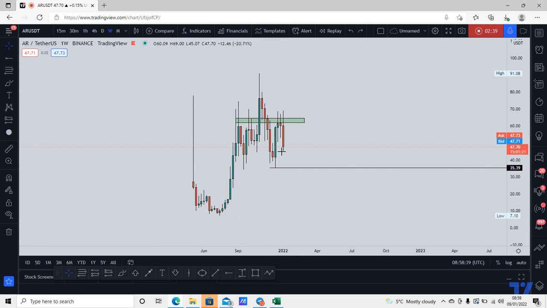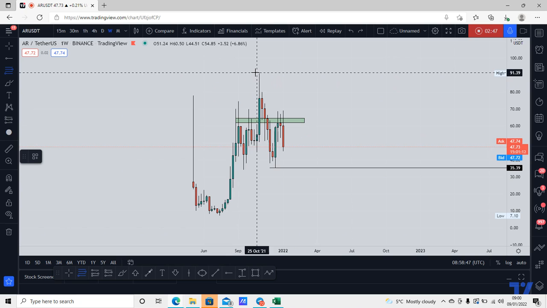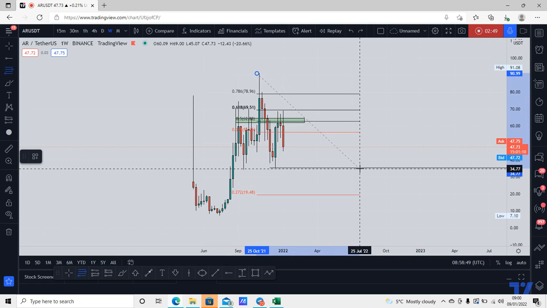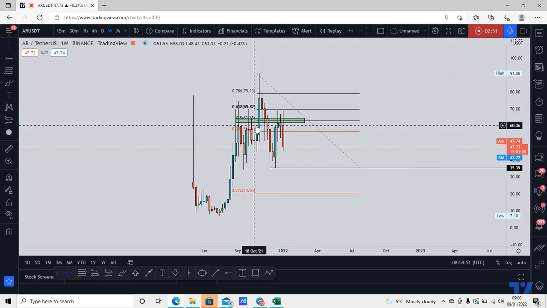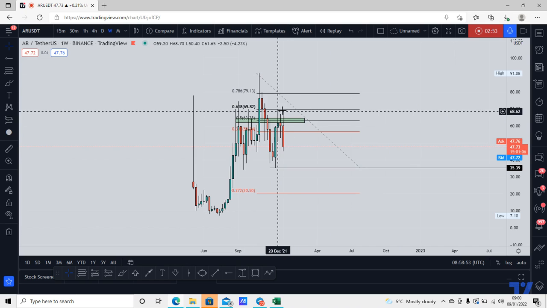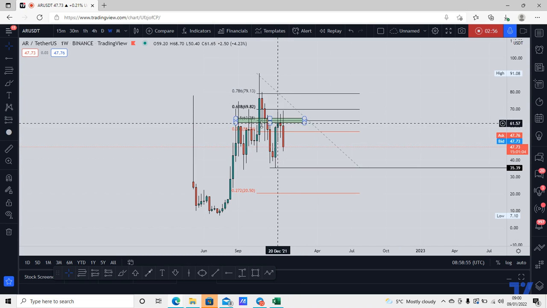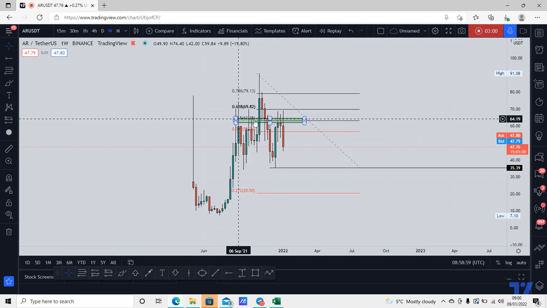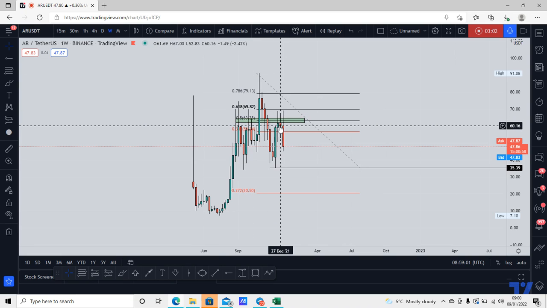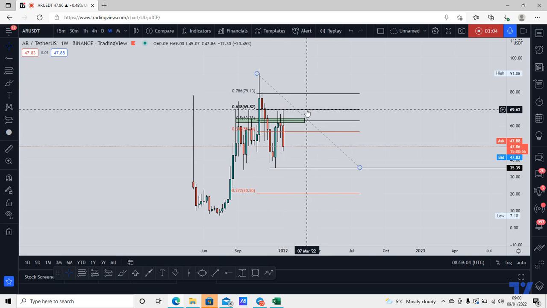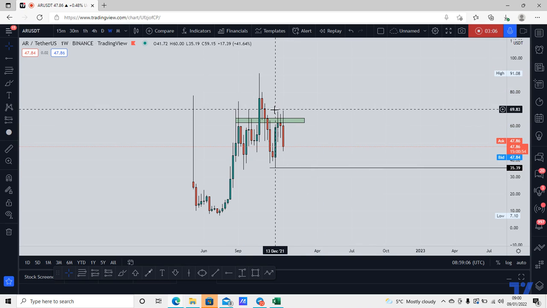So after an impulse, what you expect the market to do is make a correction. We have the bearish impulse. The market made a correction. If we want to measure the correction, we take our Fibonacci from the high to the low of the bearish impulse. And what we can see is the market corrected to the 0.618 and showed a rejection, and it closed below the 0.5, the 50% fib, which is also in confluence with this resistance, which I've already identified. So we can expect to see the continuation to the downside.